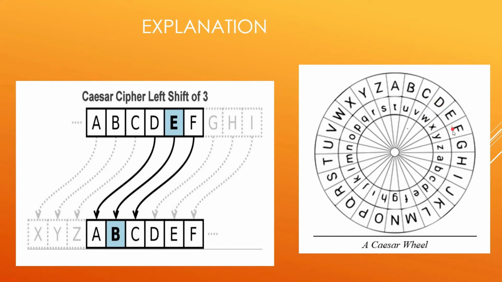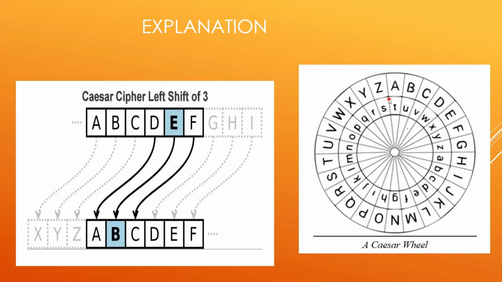The inner wheel also starts with A and goes up till Z. Let's consider the outer wheel as the plain text alphabets and the inner wheel as the ciphertext alphabets. Here we have A starting from here, and here we have A corresponding to T. We have shifted 7 places: 1, 2, 3, 4, 5, 6, 7.